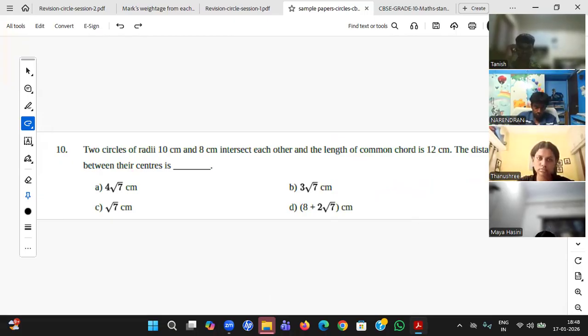Some students know good theorems. I have seen in the last batch, one student knew all the theorems for class 8 and 9. As I have not taken tuition for class 8 and 9, I don't know any theorem. All the theorems I prove in the session only, then I get the answer. So students who know the theorems can use them for 1 mark and 2 mark questions.